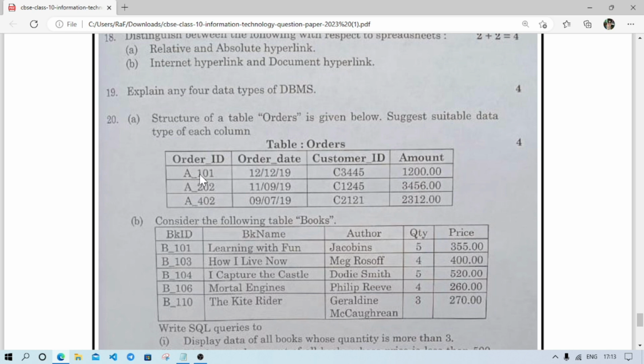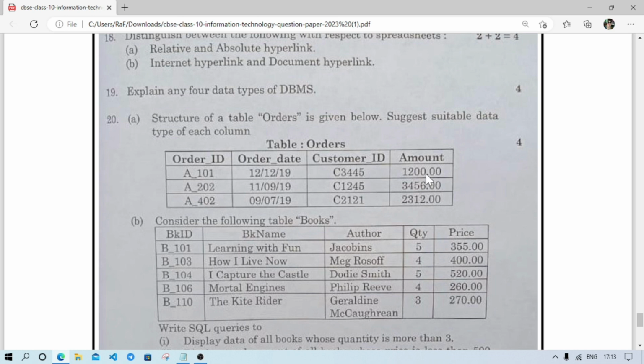In order ID you see the records have 5 characters. Here it is a combination of characters and numbers, so directly we cannot take it as integer, we have to take as characters. And order date, here we have the dates, so data type will be date. Customer ID, here also you see there are 5 characters in each field, so this one also we will take as character.